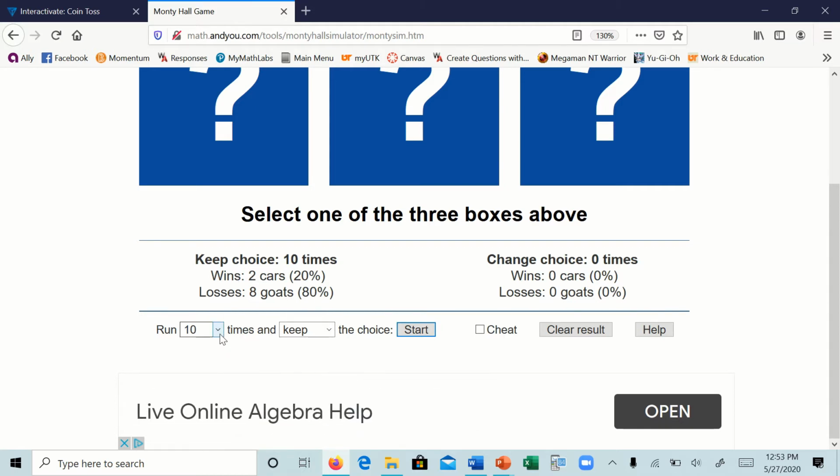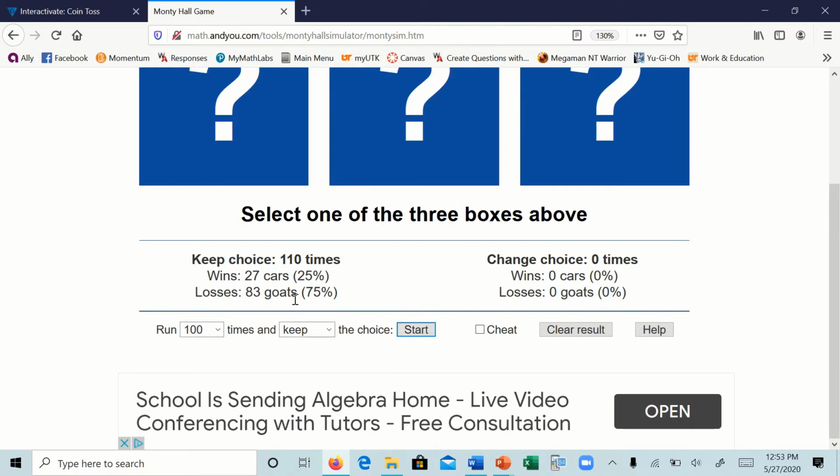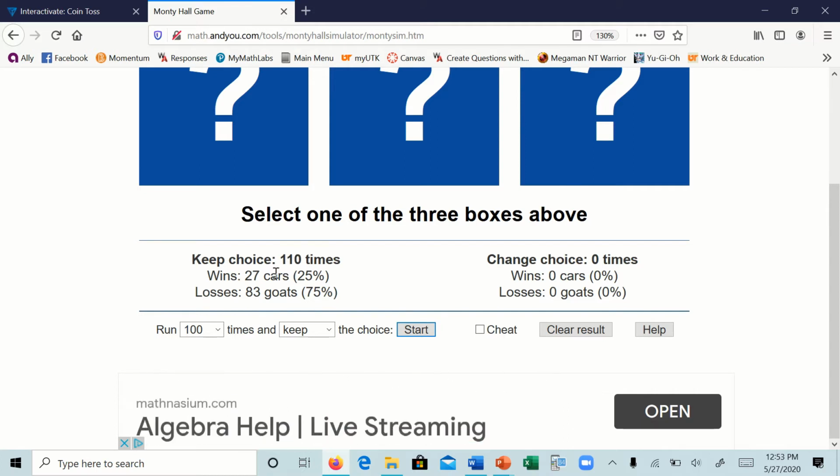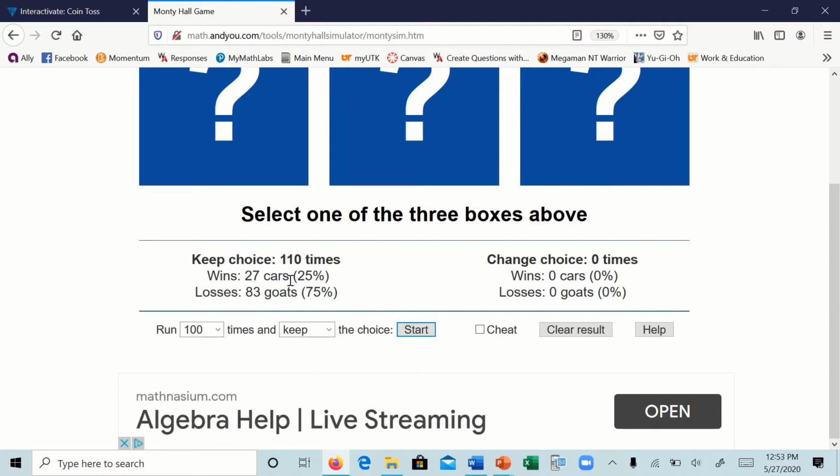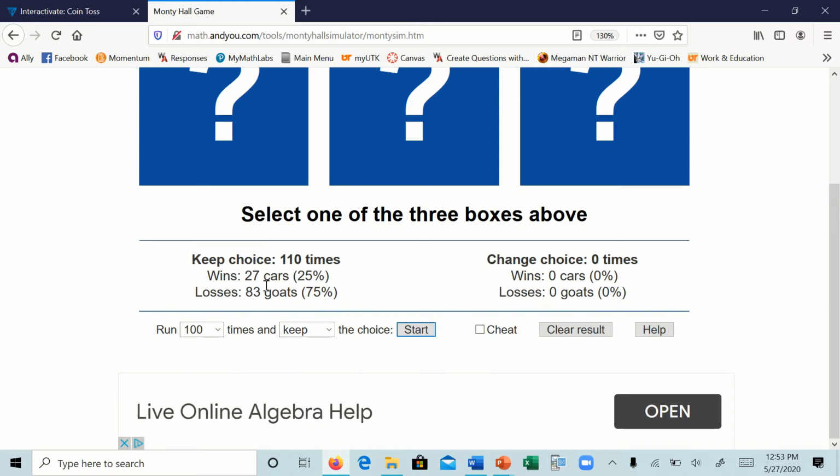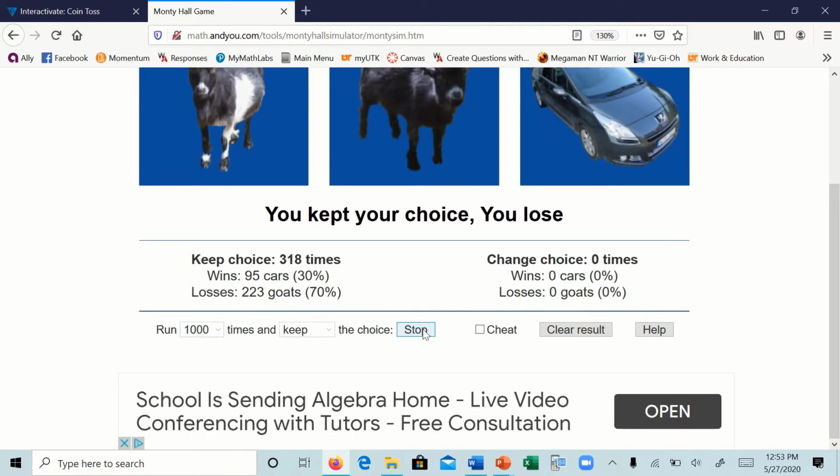But 10 isn't that great, right? So let's go 100 more times. All right, so if we did 100 more times, so 110, we would win 27 times and lose 83 times. But again, 100 isn't great, so let's do 1,000 more times.